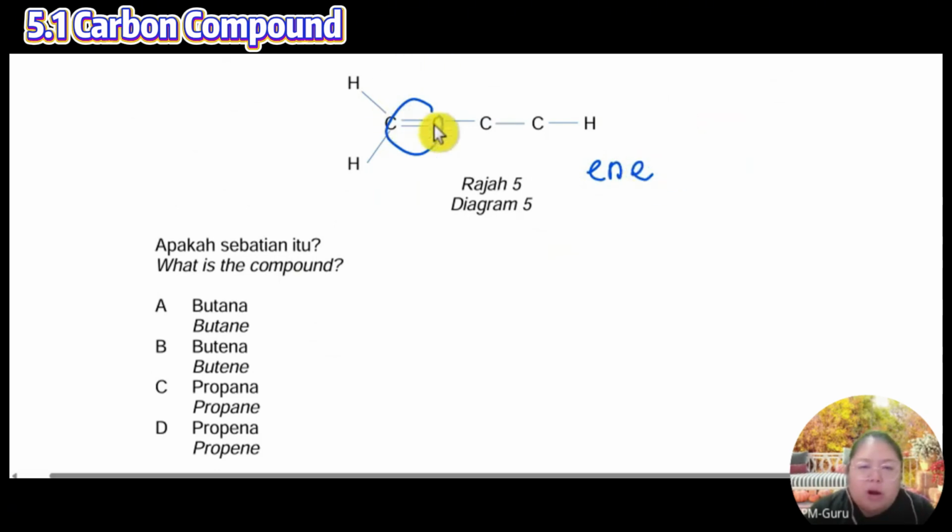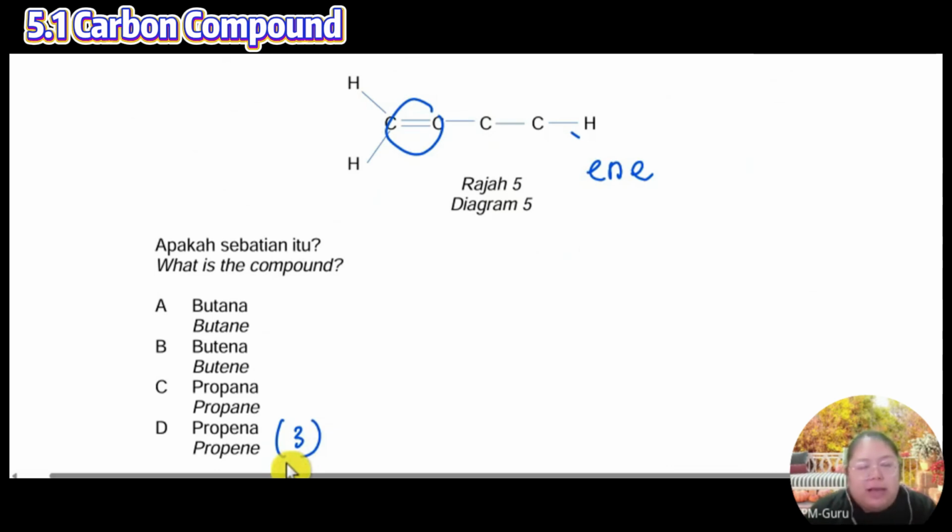I got 4 carbon. So 4 carbon is called... Pro is 3. So pro is 3. 4 is but.